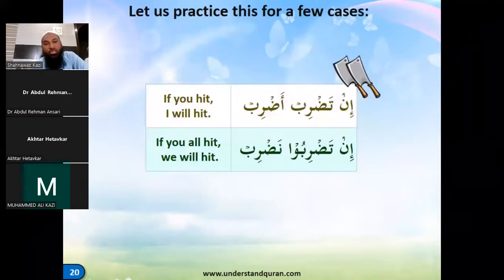So now we can change the words also. You can make it different words. It can be in tadrib, if you hit, ansur, I will help, which doesn't make sense, but you can take any other verb to complete that conditional sentence. It need not be the same verb. It can be, if you open, I will help. In taftah ansur. Very good, mashallah, right?